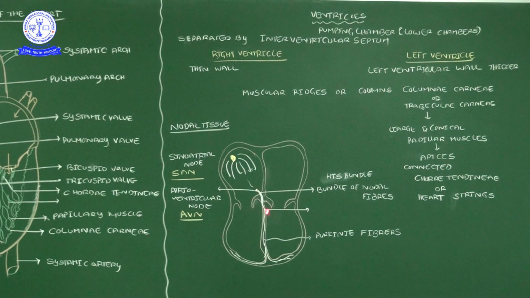Then from that bundle of His onwards, the stimulations travel through the interventricular septum. From the interventricular septum onwards, one pathway is there. That pathway we call the Purkinje fibers. These Purkinje fibers distribute all the electric energy, the stimulations, to the whole ventricles. By these electric stimulations from the sinoatrial node, the whole heart starts the contraction and